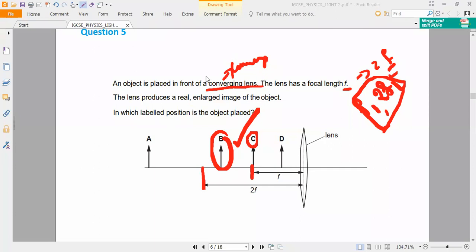Basically, in a normal exam, they will ask you, draw the ray diagram when the object is placed between F1 and 2F1. Or else they will ask you to write the characteristics of the image when the object is placed between F1 and F. That is what they will ask you. Yes or no? So very simple.